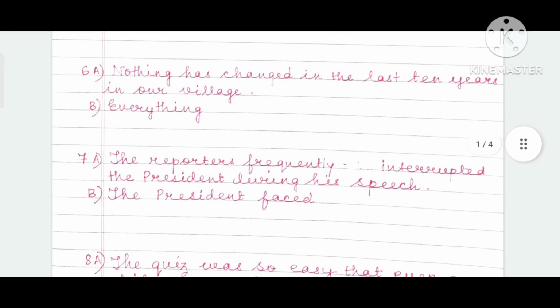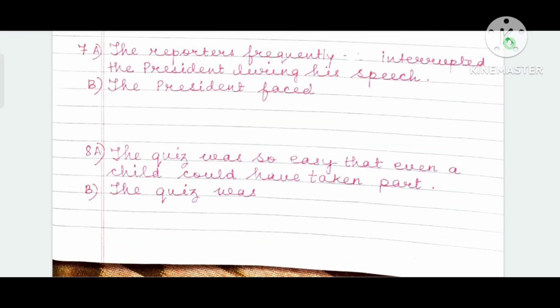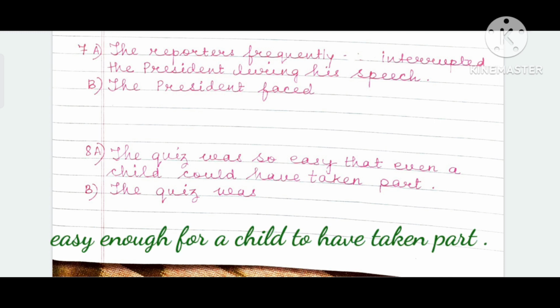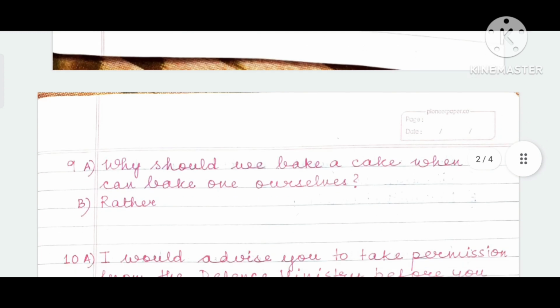The reporters frequently interrupted the president during his speech. The president faced frequent interruptions by the reporters during his speech. The quiz was so easy that even a child could have taken part. The quiz was easy enough for a child to have taken part is the right answer. Again, past tense, and the answer also in past tense.